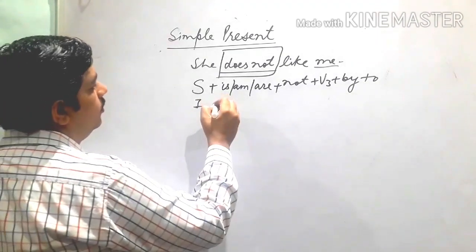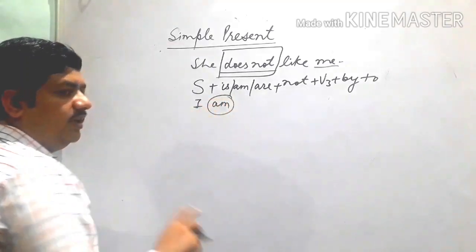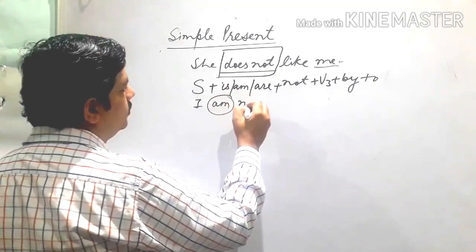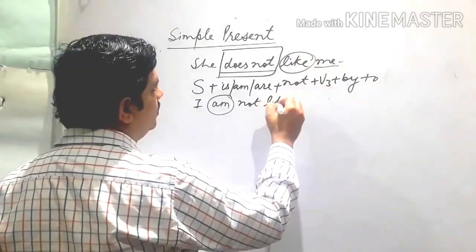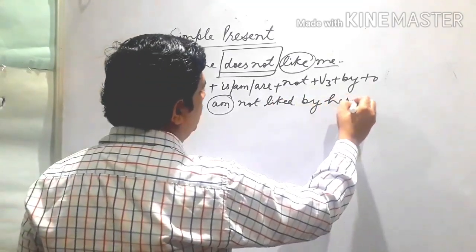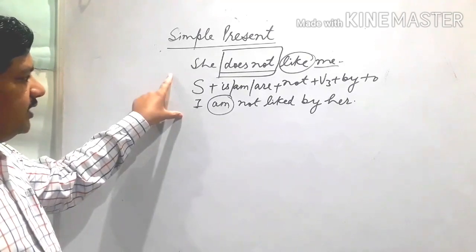I. Now am. We use am always with I. I am not, now third form of like. I am not liked by. Okay. This is a negative sentence.